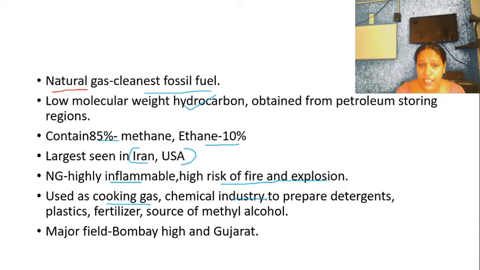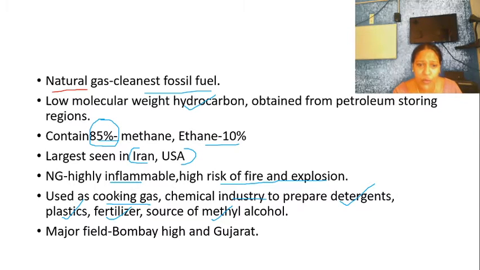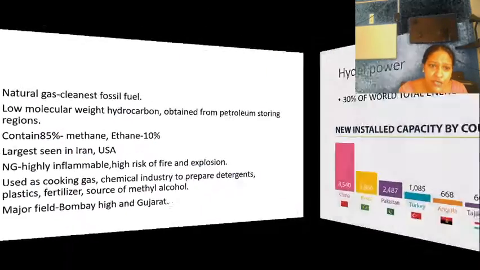In chemical industries, we are using it for detergents, plastic making, fertilizers. Even it is a source of methyl alcohol. We already told that 85% is the methane in natural gas. So in our country, we have Bombay High and Gujarat as the major fields producing natural gas.